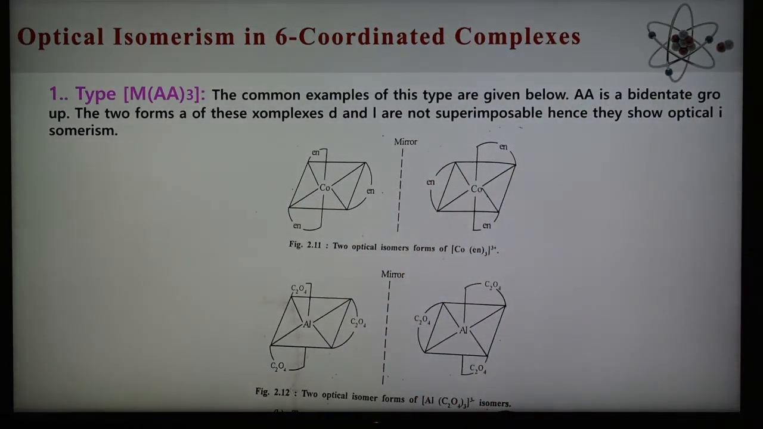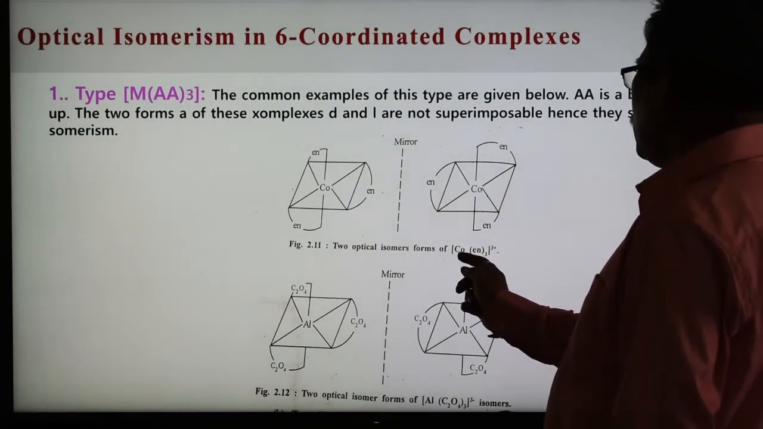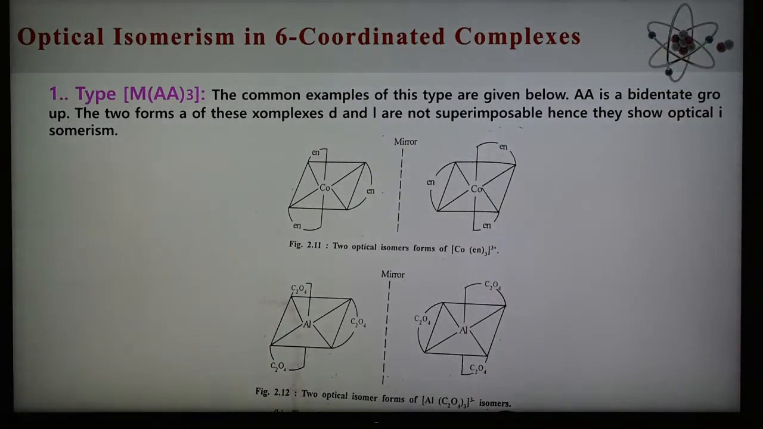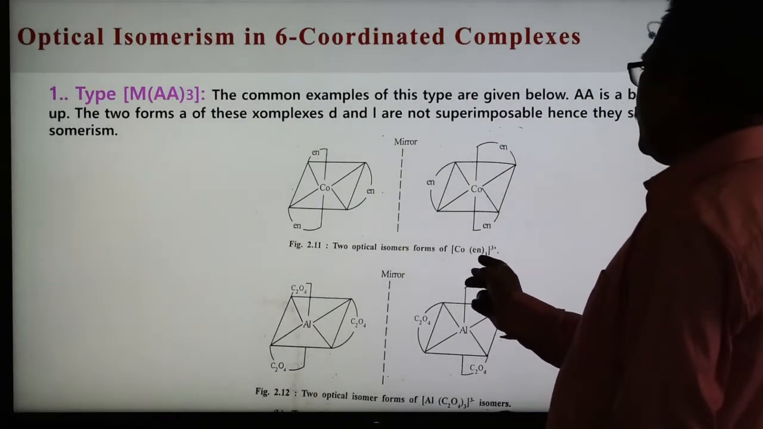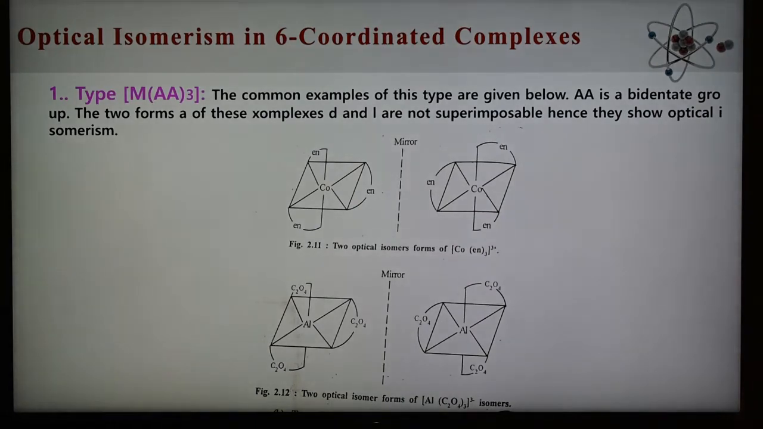In the first type, the common examples are the compounds and ions of this type shown, and a number of examples are there. In this case, capital AA is a bidentate group. The 2 forms of these complexes, D and L, are not superimposable, hence they show optical isomerism. Here is one example, the tris ethylene diamine cobalt 3+ ion. Here 3 ethylene diamines are there, bidentate ligands. This is 1, this is 2nd, and this is 3rd. The mirror image is shown, not superimposable, and therefore they show optical isomerism.